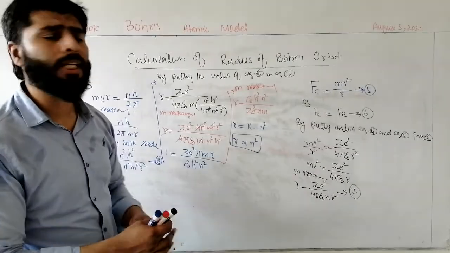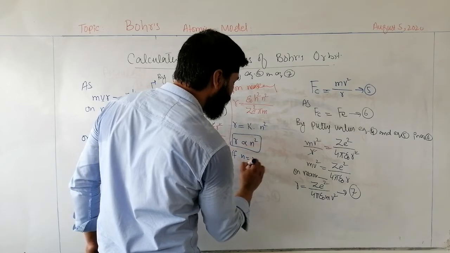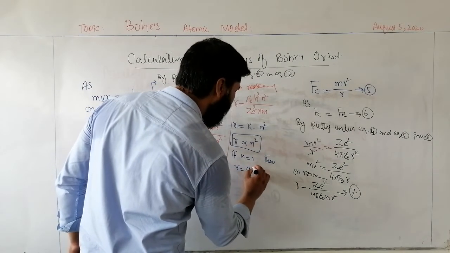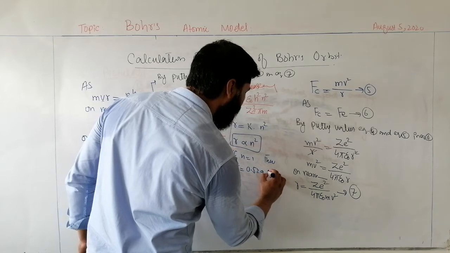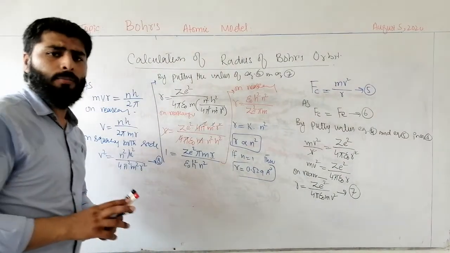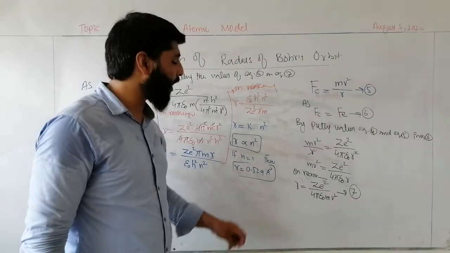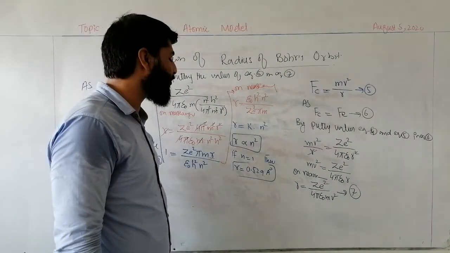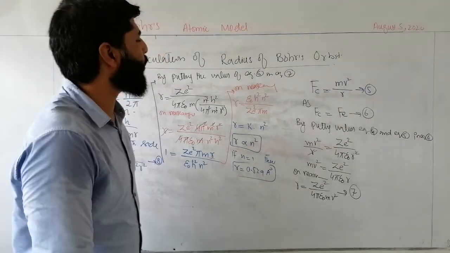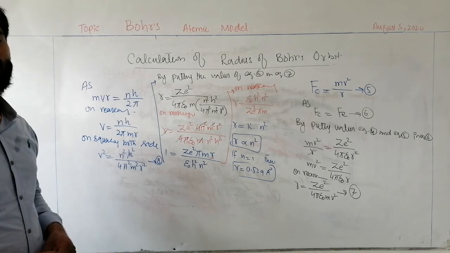And for a hydrogen atom where n is equal to 1, r will be equal to 0.529 angstroms. This is the radius of Bohr's orbit for a hydrogen atom, 0.529 angstroms or 0.53 angstroms. Students, hopefully you have got the concept. For any query you can ask questions. Thank you so much. Allah Hafiz.